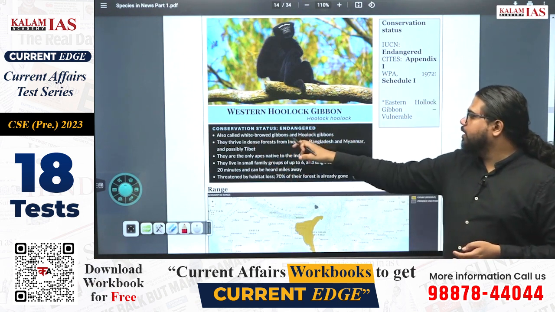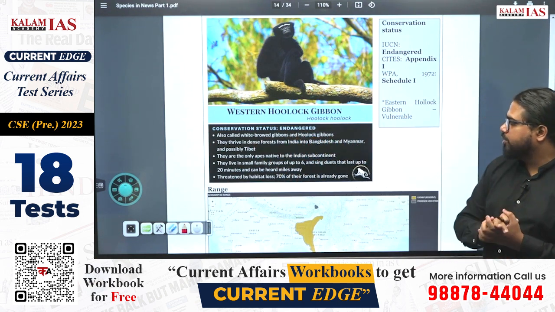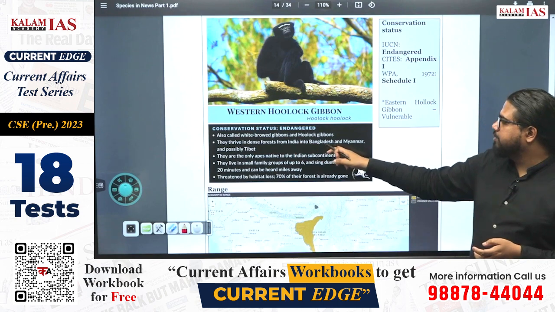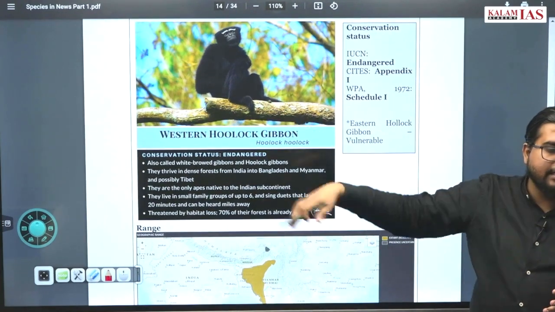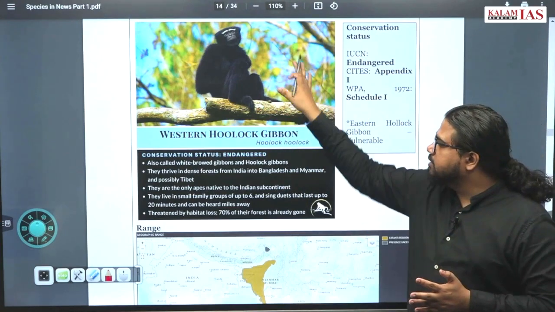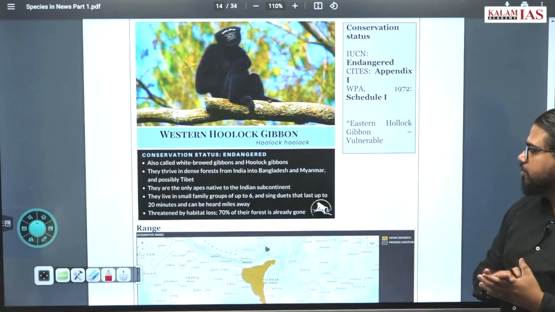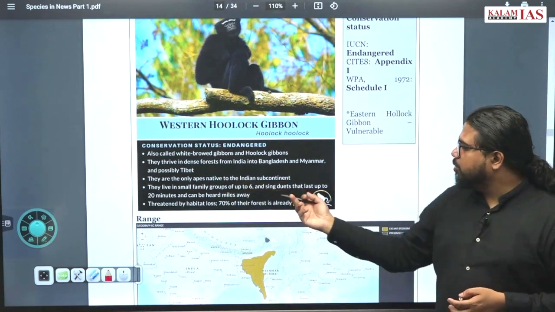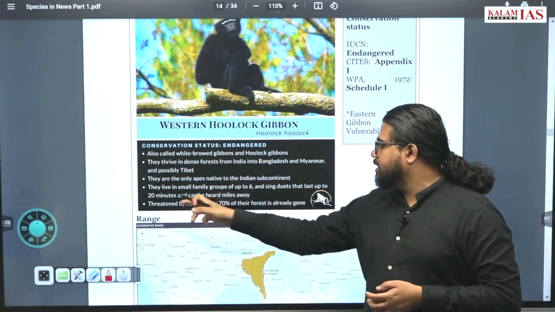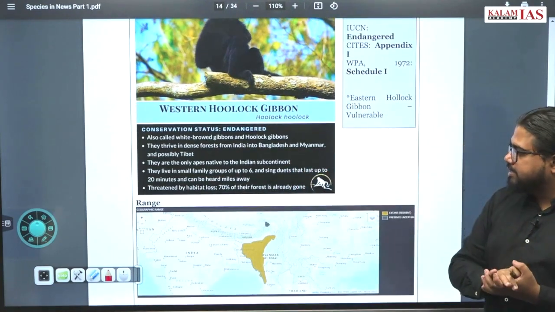This is also called the white-browed gibbon or Hoolock gibbon. They live in dense forests in India, Bangladesh, Myanmar, and possibly Tibet. The northeast area is the major inhabiting ground for this. They are the only ape species native to the Indian subcontinent. They live in very small groups, and their duets last up to 20 minutes and can be heard miles away.